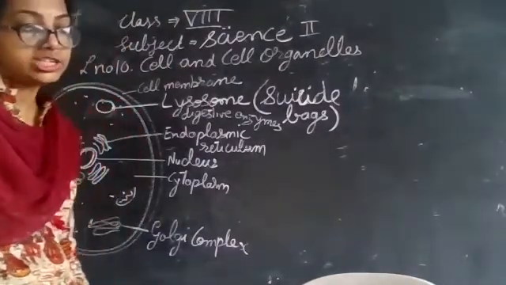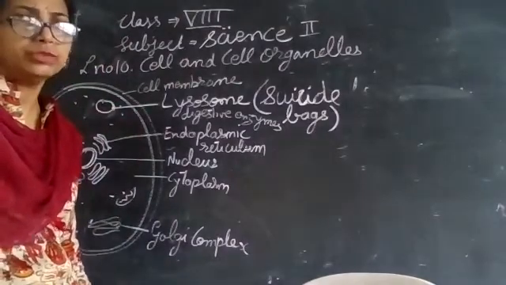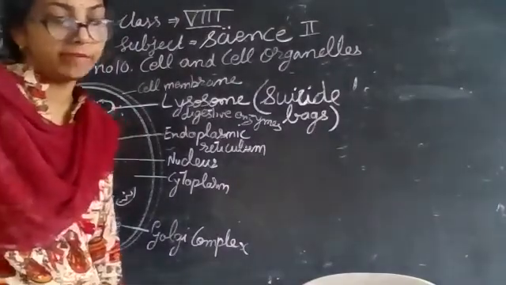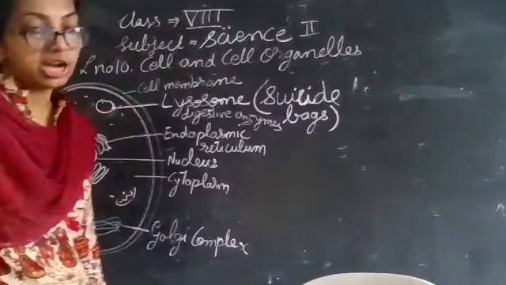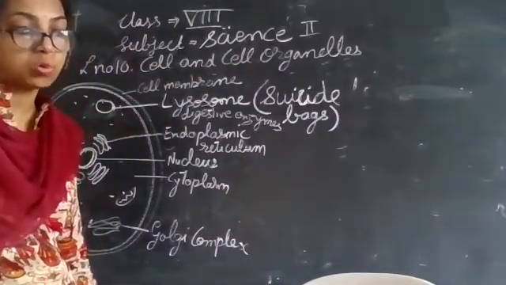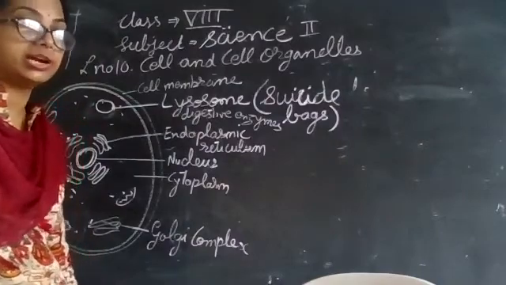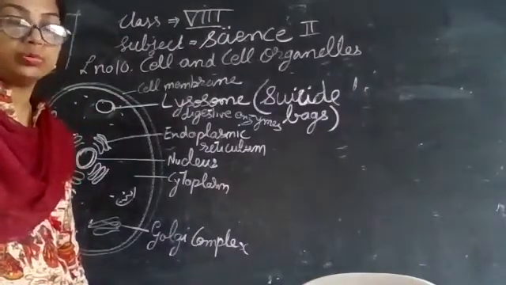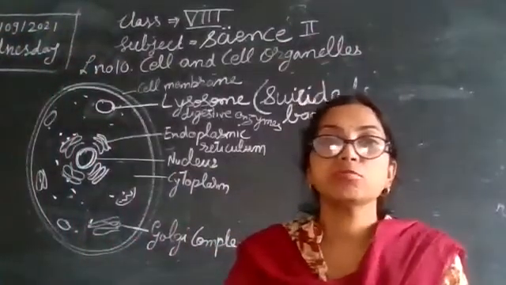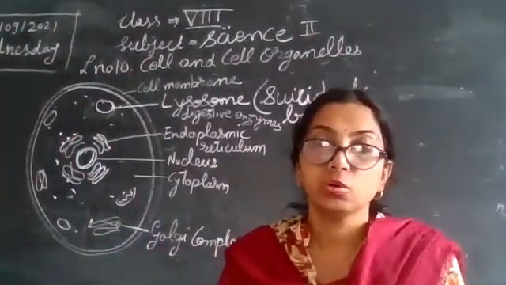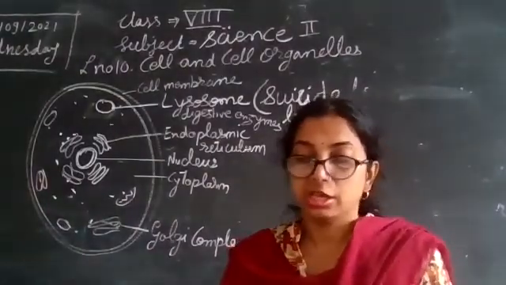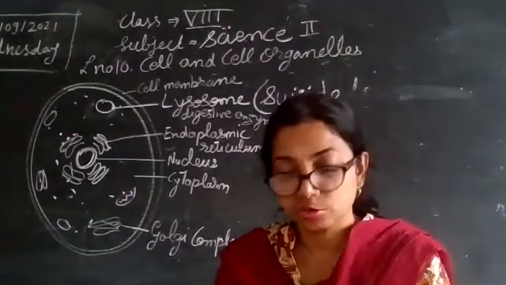Now, during starvation, if there is no food available, in that case, lysosomes digest the stored proteins and fats that are present inside the cell. So these digestive enzymes perform other functions too. That way you can see they form the immune system of the cell.